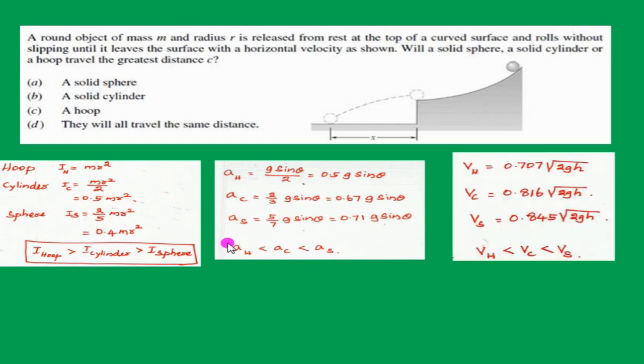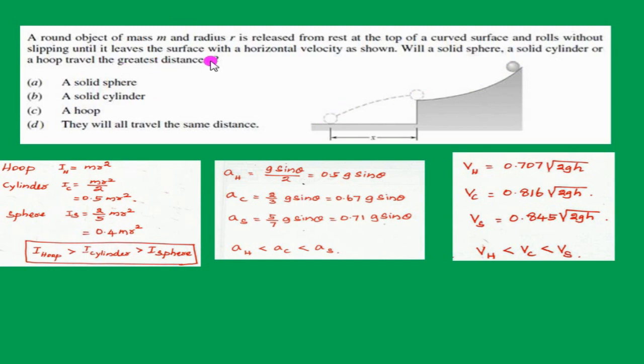And due to the less acceleration of the hoop, the velocity of the hoop is also less. While leaving the surface, after traveling the same distance, out of these three objects, sphere, cylinder and hoop, the hoop has less velocity. Less velocity means it can travel only less distance.